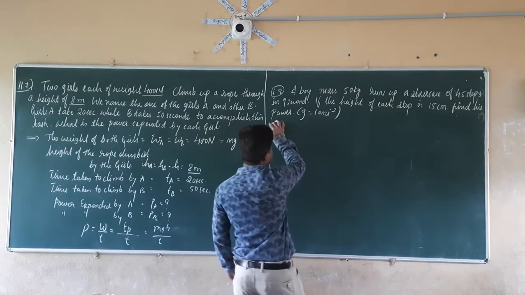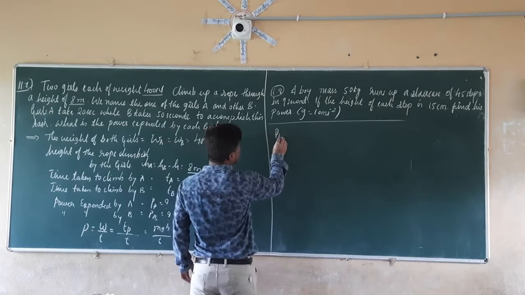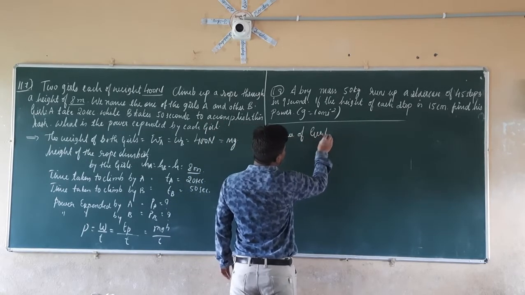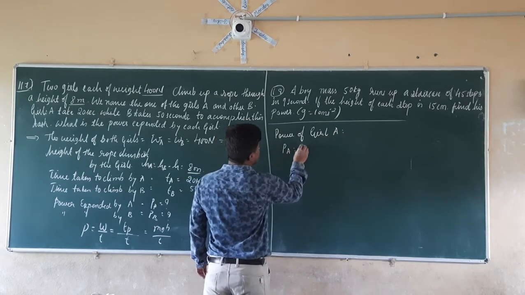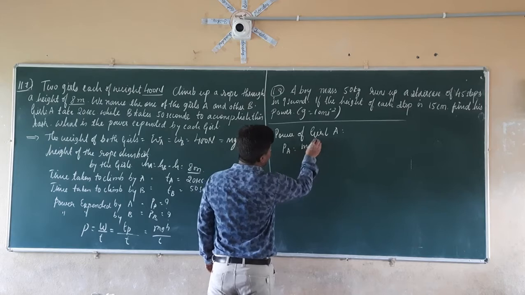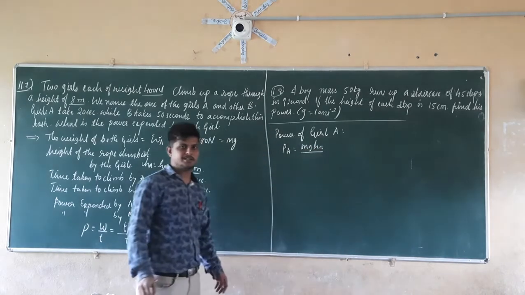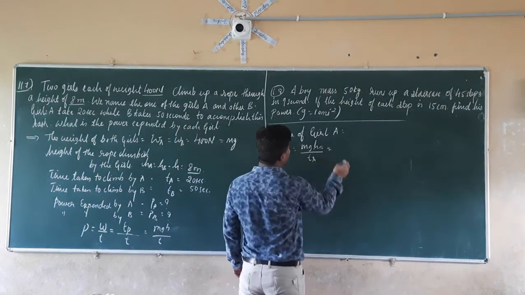So let us take the first one, the power of girl A. That is PA, which is equal to mgh divided by T. The height climbed by both the girls is the same. What is mg here?